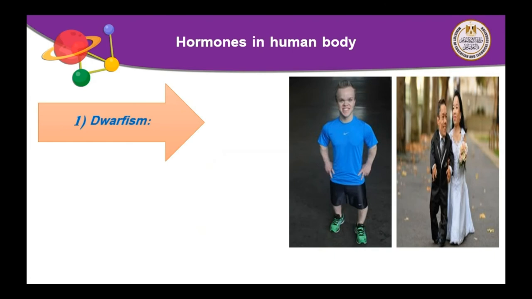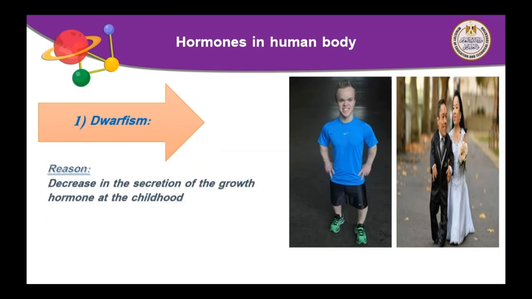Dwarfism, as you see in the picture, means that the person is too short, a very short person. This means that their height may be 1 meter or less than 1 meter. What is the reason for dwarfism? Decrease in the secretion of growth hormone at childhood. This means that the person has no amount of growth hormone. Growth hormone is secreted during childhood. When this amount decreases, what will happen? It causes dwarfism.